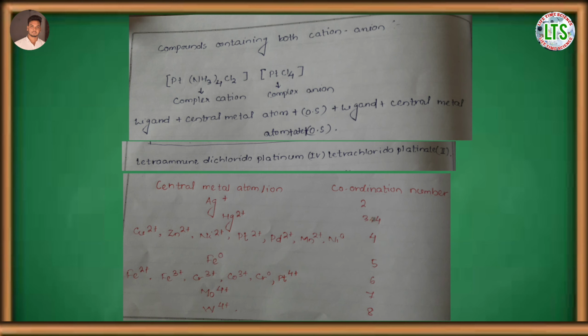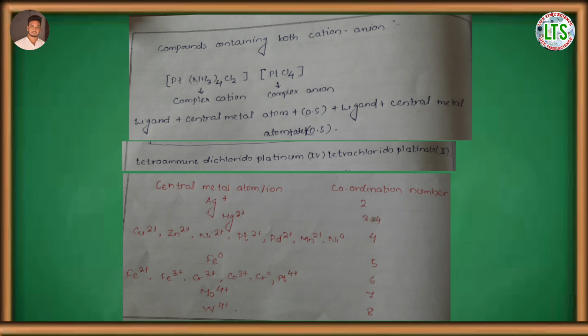For example, if the coordination number of silver is 2 in the complex, then the oxidation state of silver is +1. If the coordination number of mercury is 3 or 4 in the complex, then the oxidation state of mercury is +2.